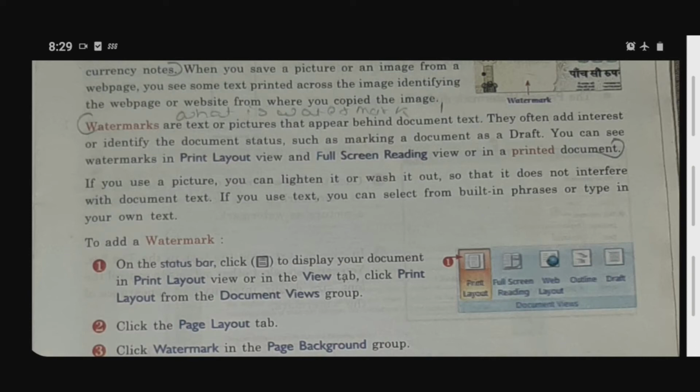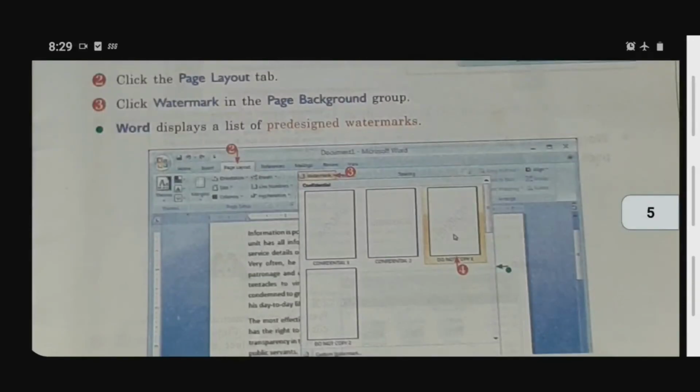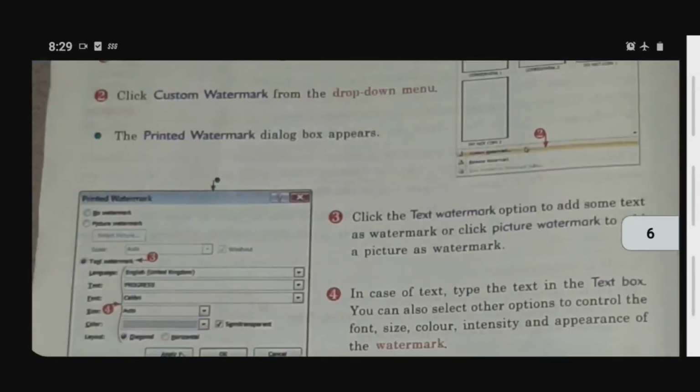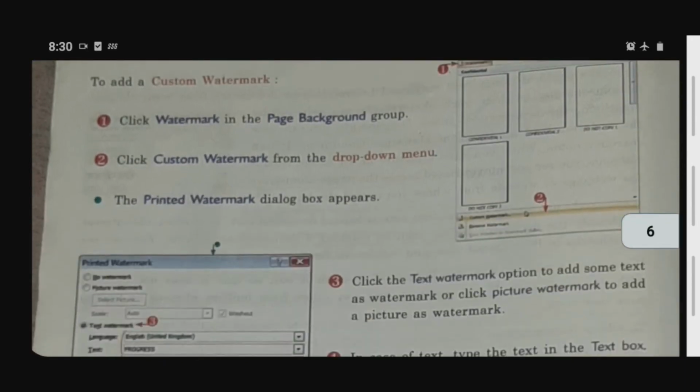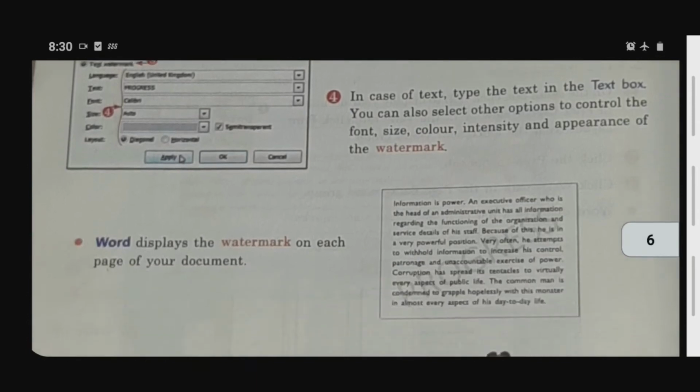Study it nicely, and in the next class I will explain in the computer how to add a watermark or how to delete a watermark. If you have the book, you can read all these points also. By reading these points, you will be able to understand what we have to do in the practical work.